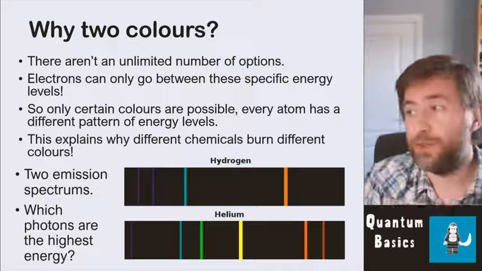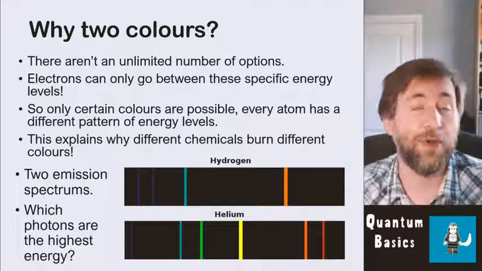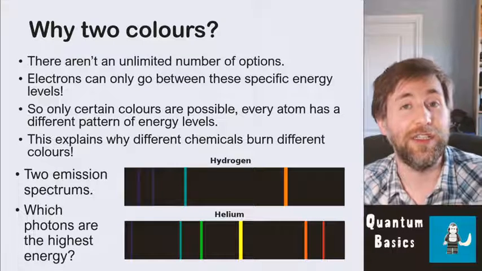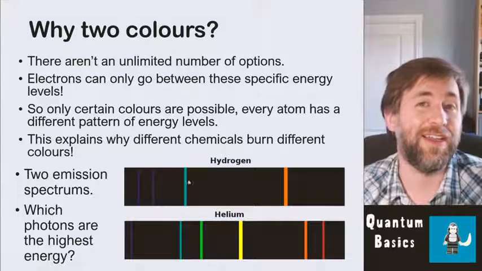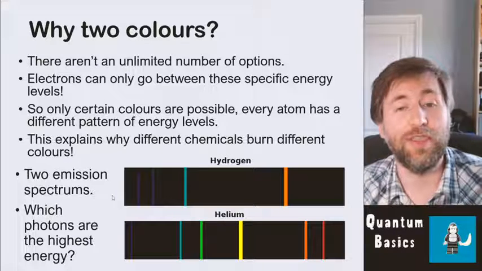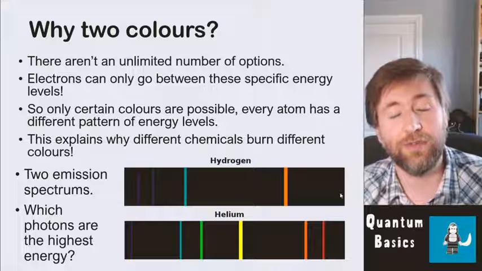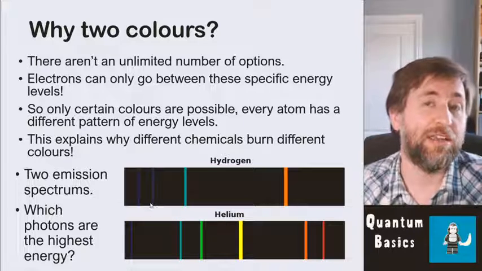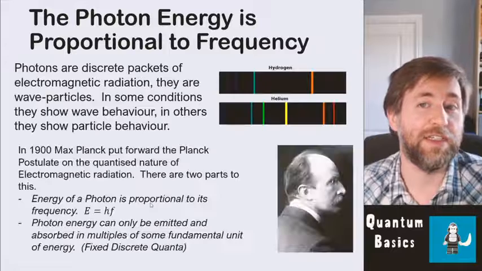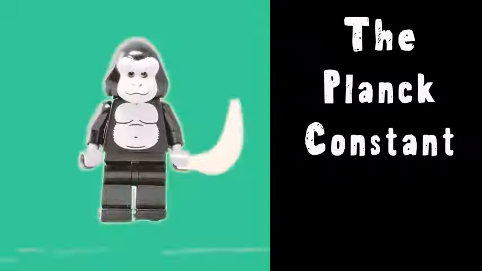of light. And also, which ones have the highest energy? I'm hoping you won't struggle with that idea from your ideas about the electromagnetic spectrum you should already have from GCSE, which is that the purple end is a higher energy end. The blue end of the spectrum is higher energy than the red end of the spectrum. So these photons have actually higher energies. Therefore, they correspond to higher energy level changes.